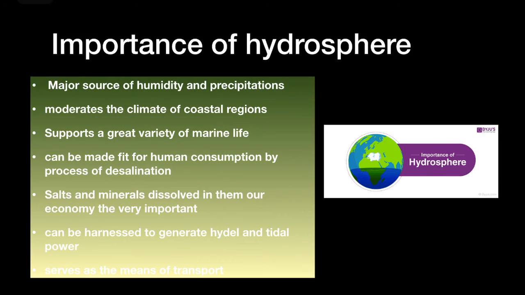Importance of hydrosphere. Hydrosphere is the major source of humidity, meaning moisture, and precipitation, meaning evaporation takes place and because of which precipitation is received. Hydrosphere moderates the climate of coastal regions. The places are warmer and cooler. It supports a great variety of marine life. It can also be made fit for human consumption if it is desalinated.